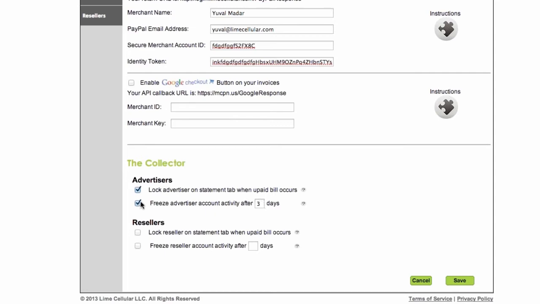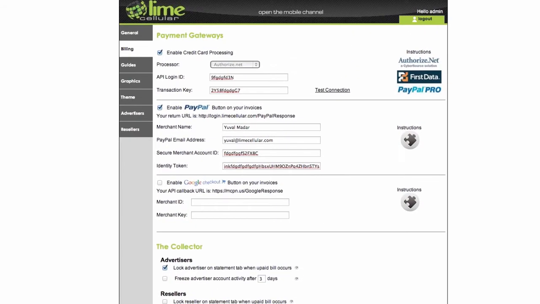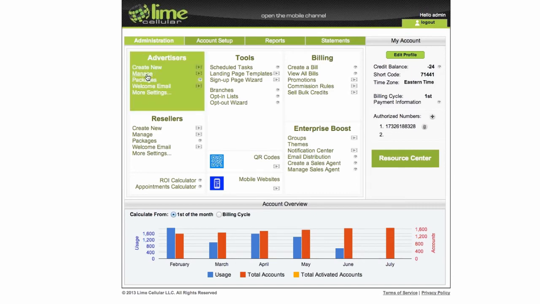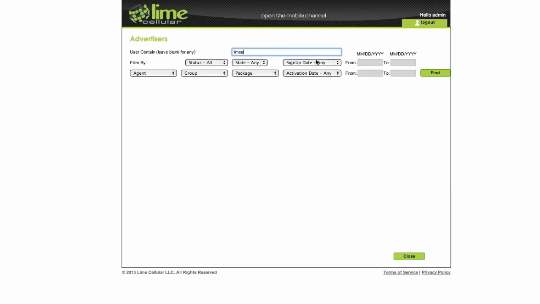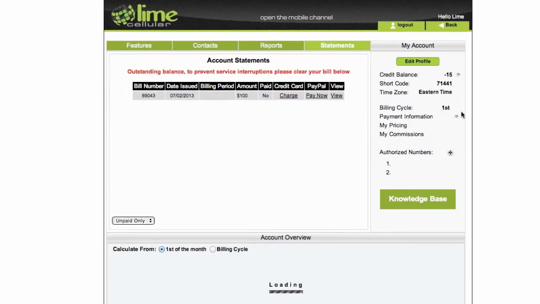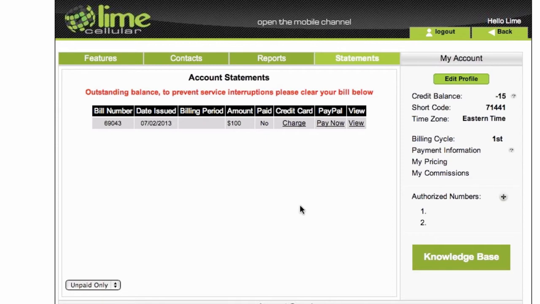Let me show you. I'm not going to use the freeze because there's no way to show it to you in a webinar, but I'm going to keep the lock feature right now. I choose to lock advertisers if they have an open bill. I can do the same for resellers. I will go to one of my advertisers and click support. It's just like I logged in as this advertiser.